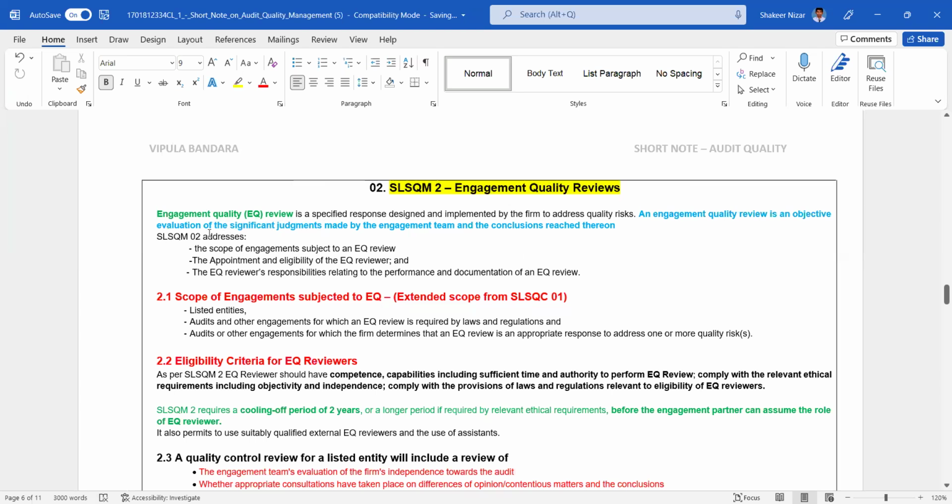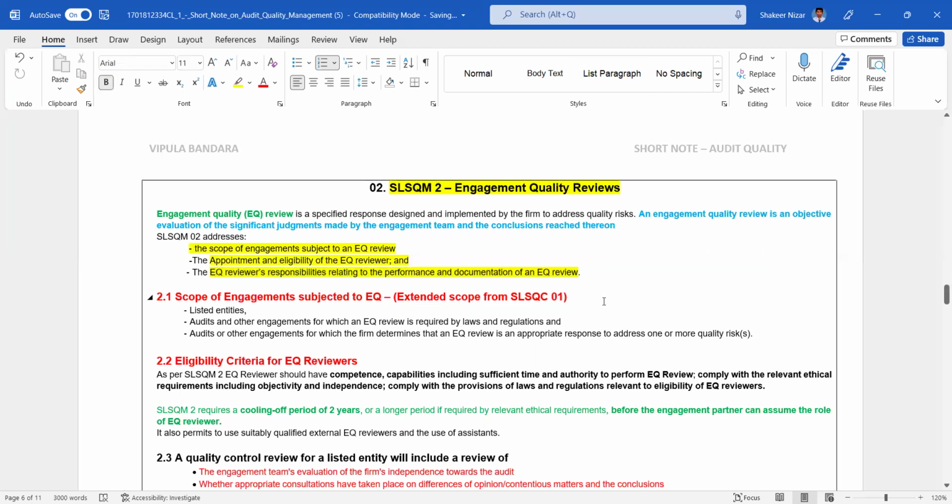SLSQM2 addresses the scope of the engagement subject to EQ review, the appointment and eligibility of the engagement quality reviewer, EQR, and the EQ reviewer's responsibilities related to the performance and documentation of the engagement quality review.